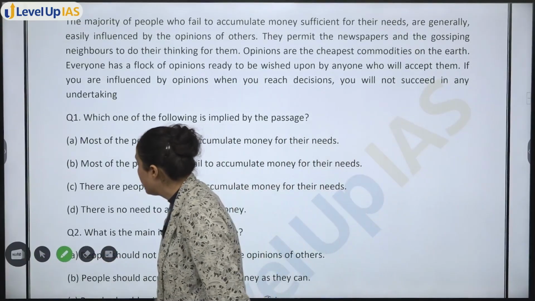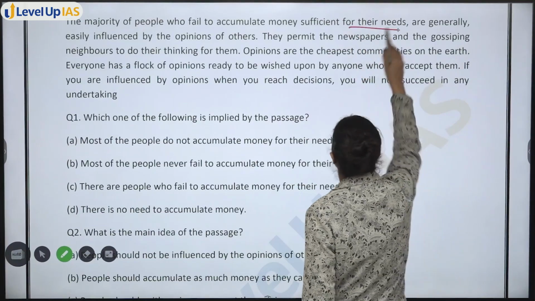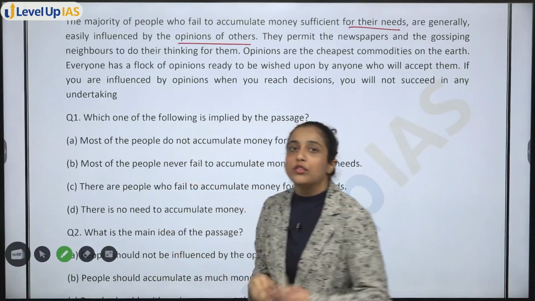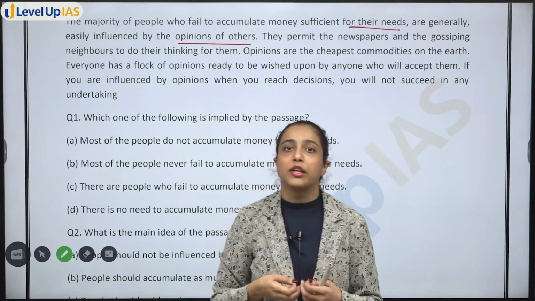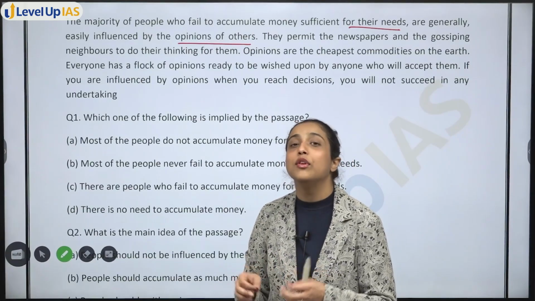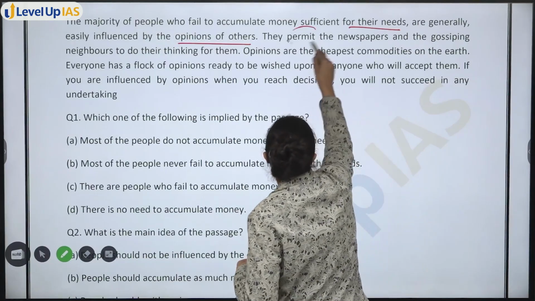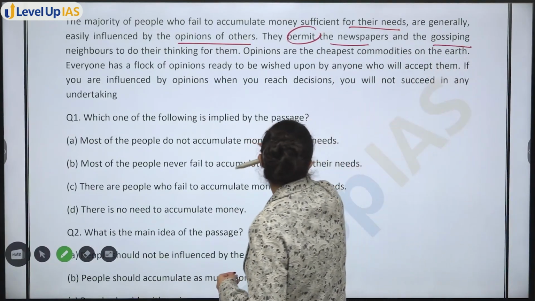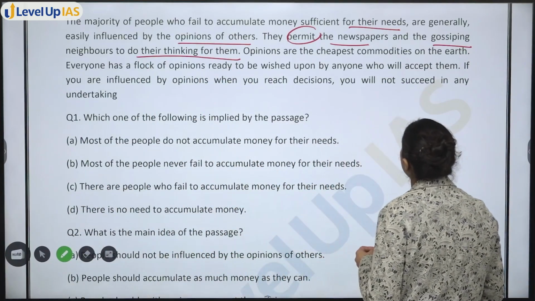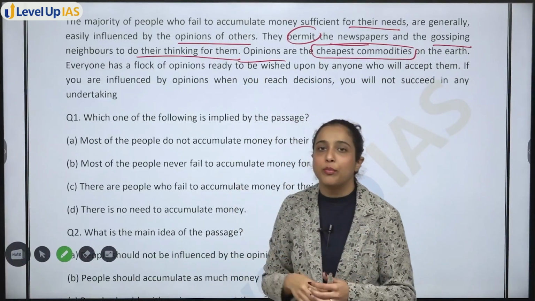We'll read the passage. The majority of people who fail to accumulate money sufficient for their needs are generally easily influenced by opinion of others. Okay, so the majority of people who cannot accumulate money, who fail to accumulate money, easily get influenced by the opinion of others. They permit newspapers and the gossiping neighbors to do their thinking for them. Opinions are the cheapest commodities on earth. Anybody can give opinions on anything.